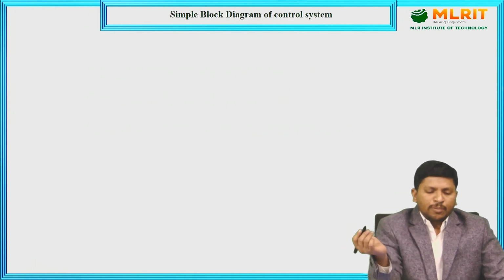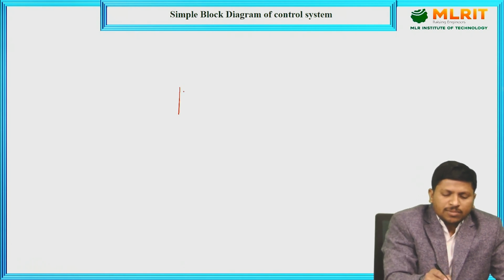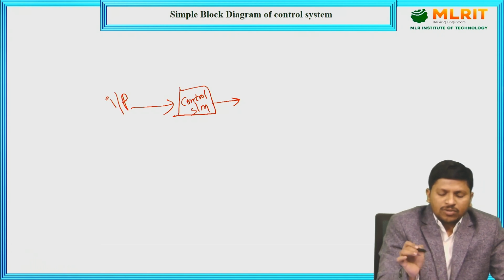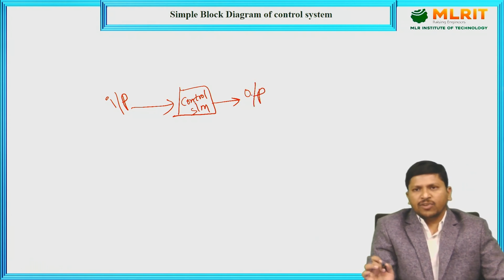Here I am going to draw it. This one is my system, or control system. I apply my input signal to the control system and I get one output signal. This is the simple block diagram of a control system.